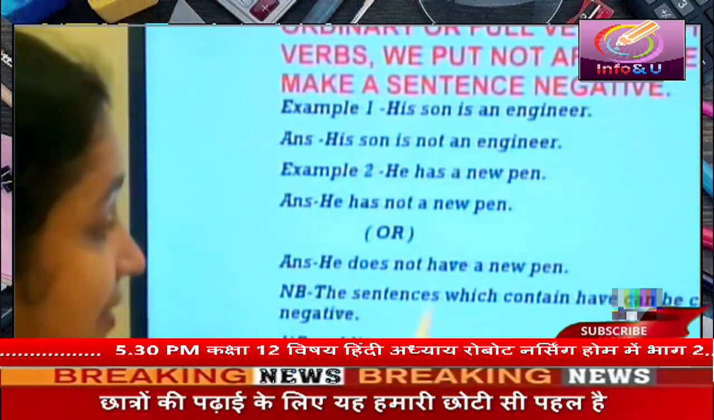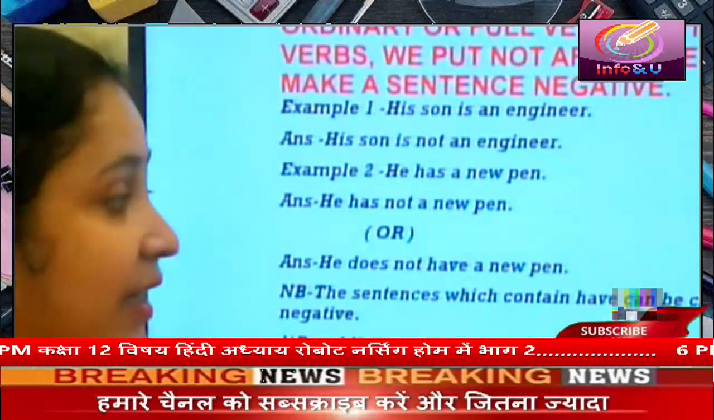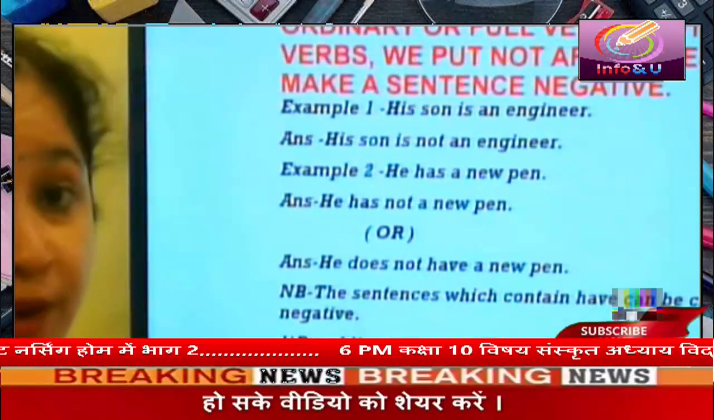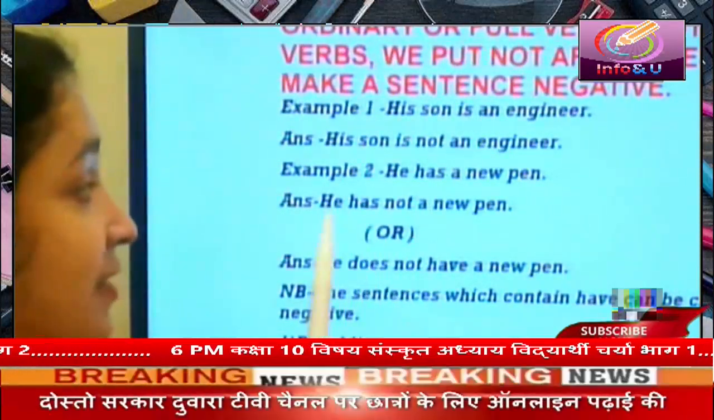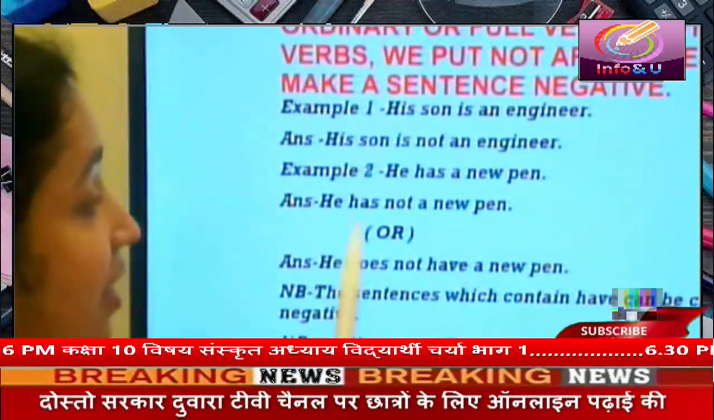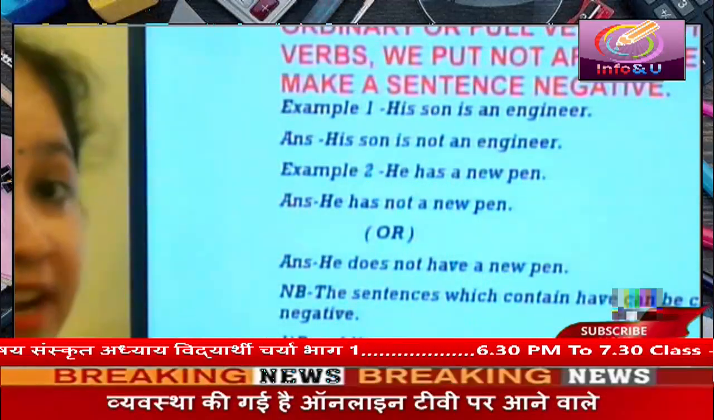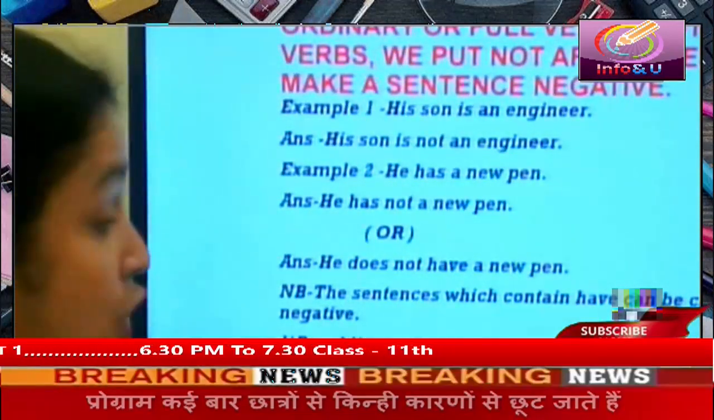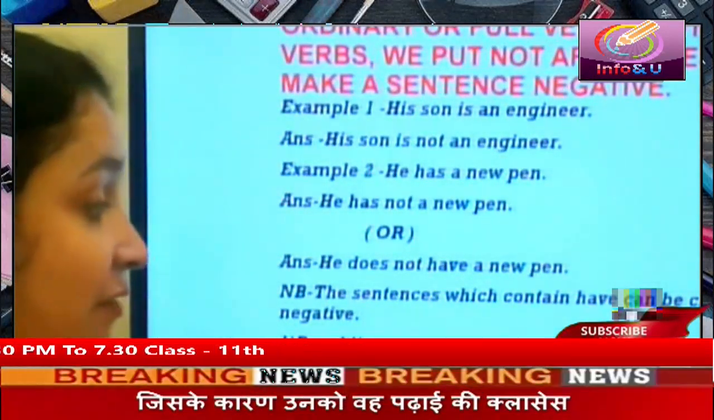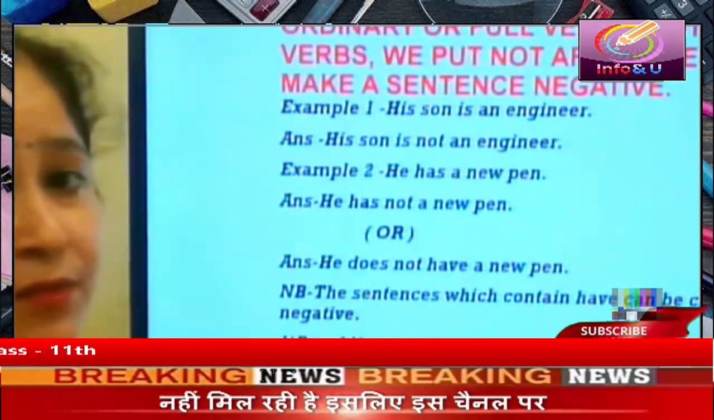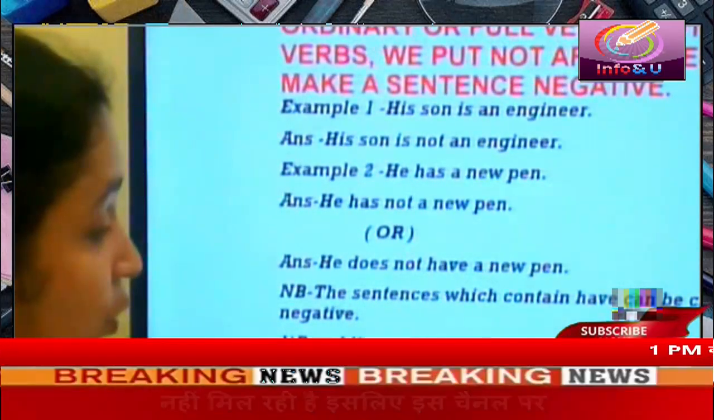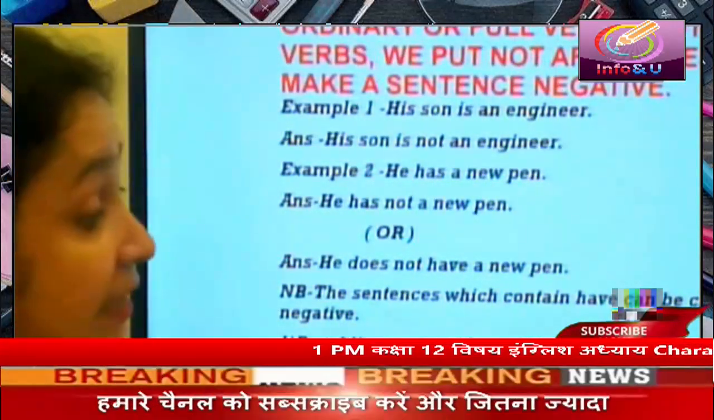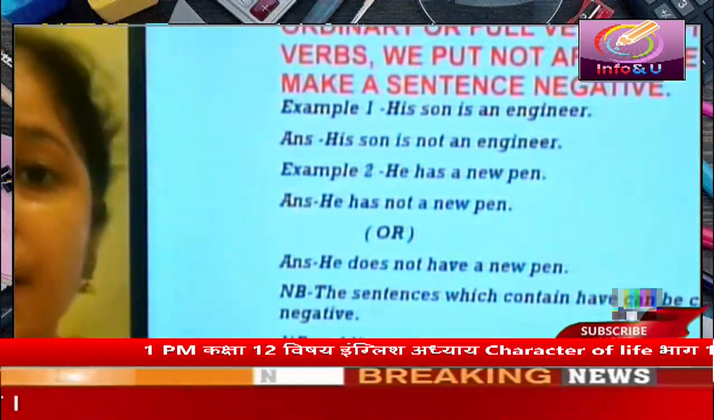Students, the sentences which contain have can be changed into negative in two ways. First way is by adding not, as you see in the first example, he has not a pen. Here we have used not after has to make the sentence negative. Or by using don't have, doesn't have or didn't have. Students, as you know, don't have and doesn't have are used for present tense and did not is used for past tense.